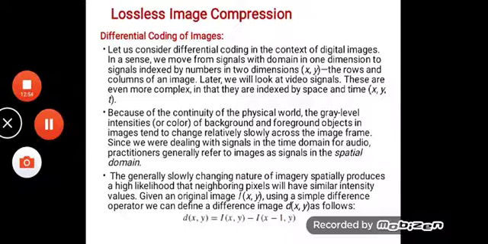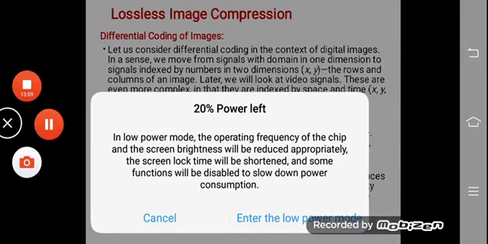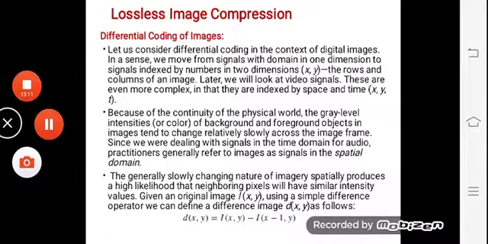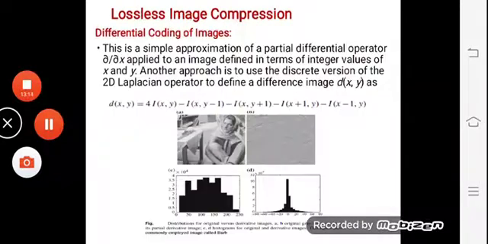If we talk about the average difference in an image, hardly any difference is observed in the intensity values. So there we have good scope to save a sufficient amount of data, and we can go ahead with differential coding of images.